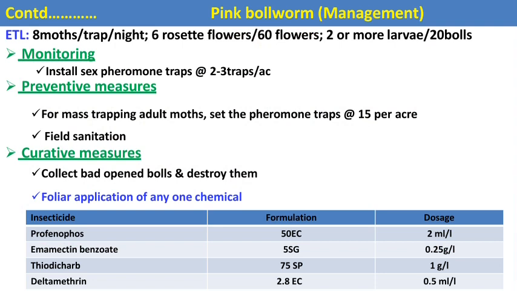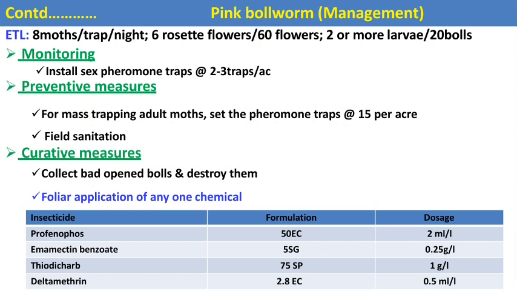Then in case of preventive control, field sanitation is most important. In field sanitation, we can remove and destroy affected plant parts or plant debris after the harvesting of the previous crop, and remove and destroy alternate hosts present on the field bunds. Then clean the field and burn the old plant debris. And then most important is summer deep plowing.